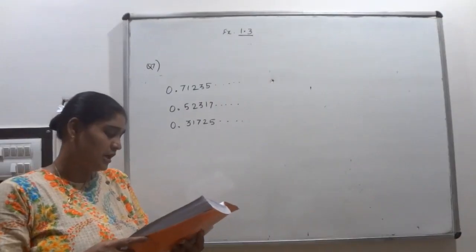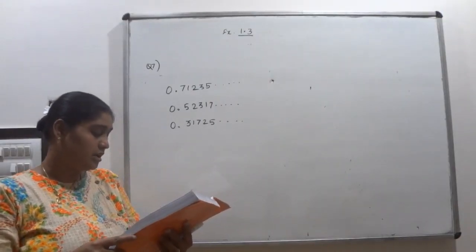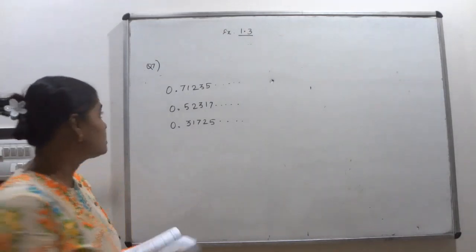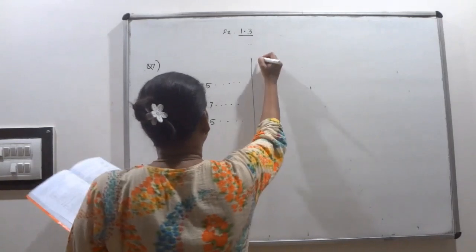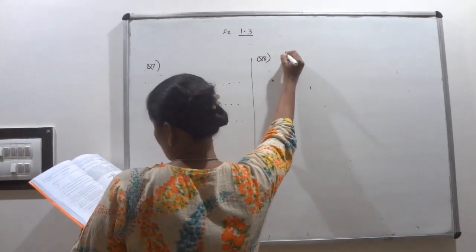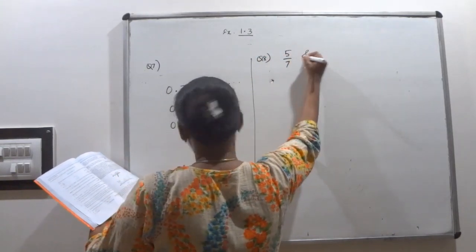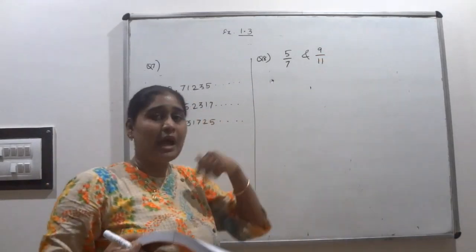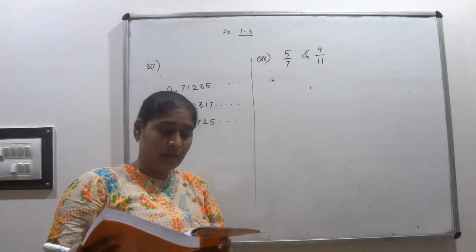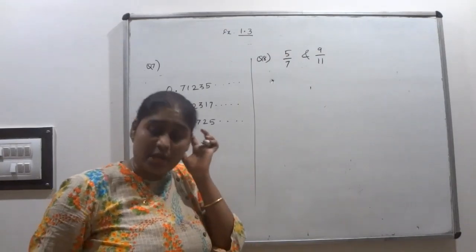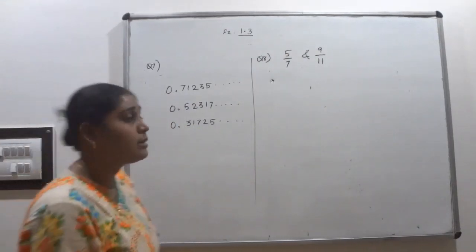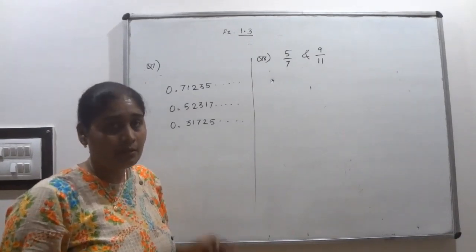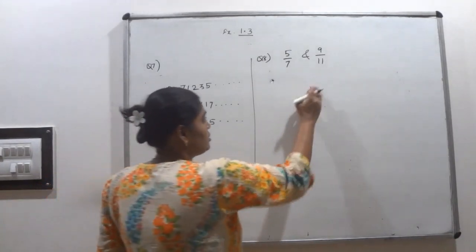Question number 8. Find 3 different irrational numbers between the rational numbers 5 upon 7 and 9 upon 11. Between these two rational numbers, I am going to write any 3 irrational numbers. Irrational number means having a non-terminating, non-recurring decimal expansion form. So we can write it here.